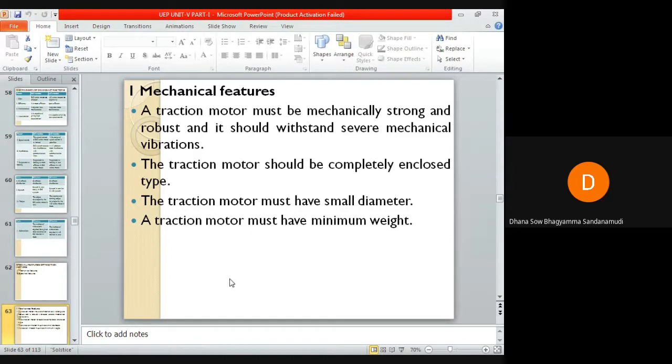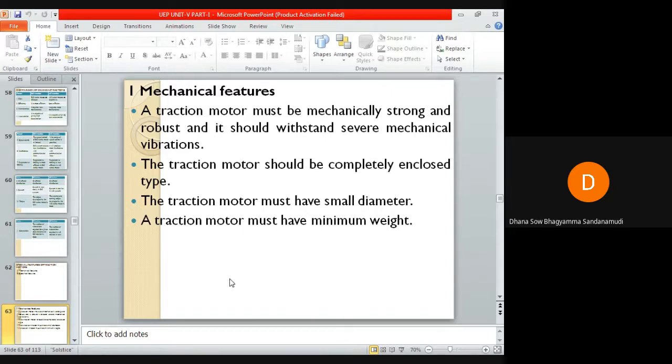The traction motor should be completely enclosed type when placed beneath the locomotive, to protect against dirt, dust, mud, etc. In overall dimensions, the traction motor should have a small diameter so it can be arranged easily beneath the motor coach.